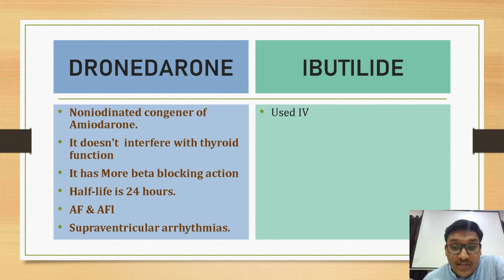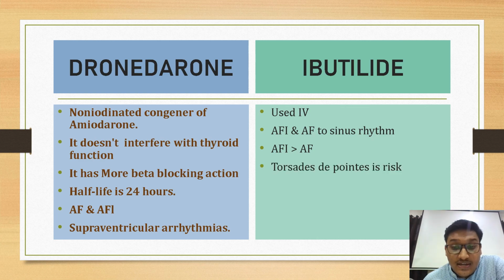And coming to ibutilide, it is used mainly IV, and it converts atrial fibrillation and atrial flutter to sinus rhythm, and it acts most effectively in atrial fibrillation, and Torsades de Pointes might be a risk.